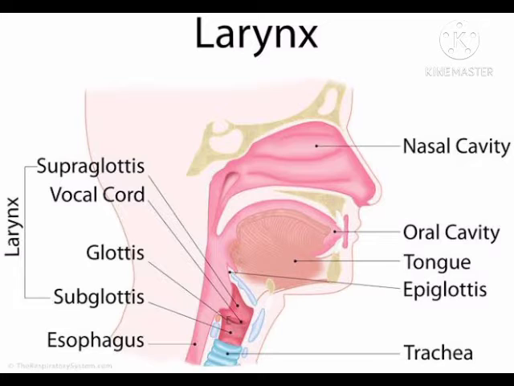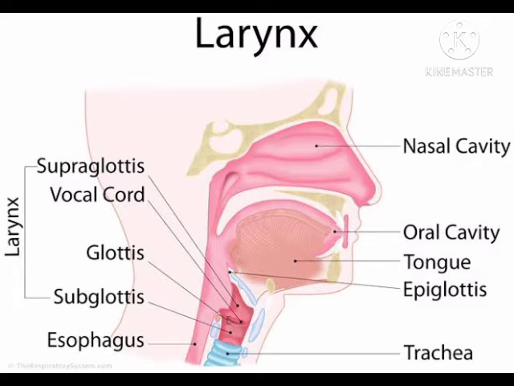Now we'll study about windpipe. After air enters into the nasal cavity, it enters into the pharynx, and then from the pharynx it goes into trachea. Trachea, in simple language we call it windpipe, is an elastic tube extending down the length of the neck and divided into chest cavity.